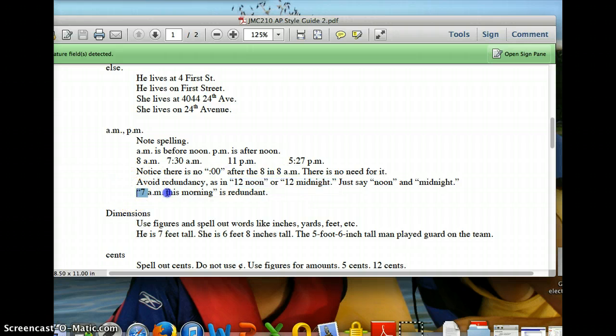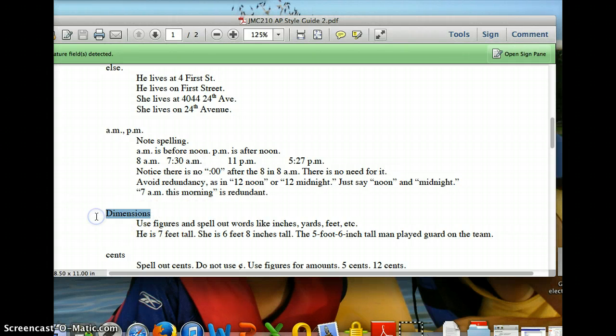And then don't use redundant constructions. For instance, 7 a.m. this morning. That's wrong because a.m. means in the morning, so you wouldn't need to say 7 a.m. this morning. Remember, I'm gonna upload just a regular PDF of this so you can go over it, or you can print it out so you'll have it.